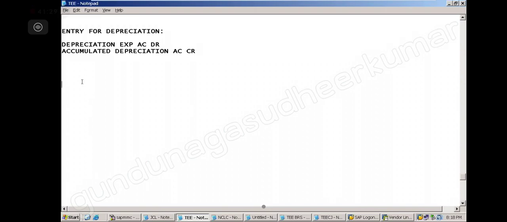Now, what is the difference between the depreciation account and the accumulated depreciation account? Suppose I have an asset whose value is 1 lakh. This asset I purchased in the year 2017. The depreciation is at the rate of 10%. So how much is the depreciation in the year 2017? It is 10,000.